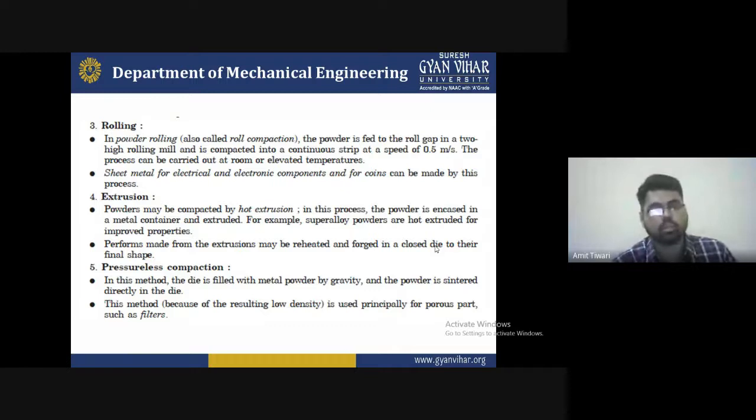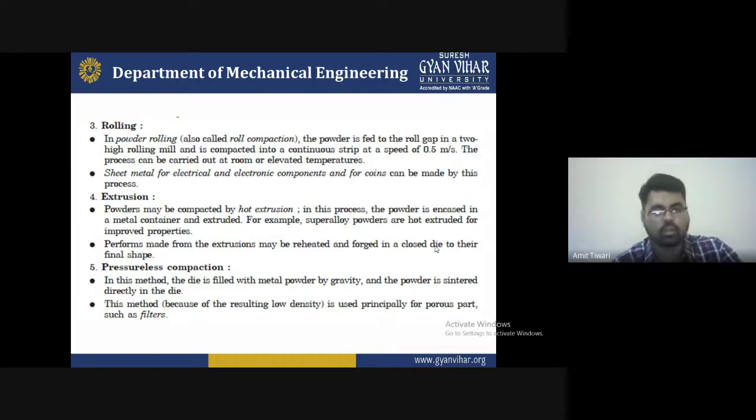So these are some reasons to understand better how we can operate this, and how we can maintain the quality and size of that particular product. Extrusion means increasing the size, enlarging the size, or reducing the size as per our desire or need. So these are some benefits we will find with the help of this.